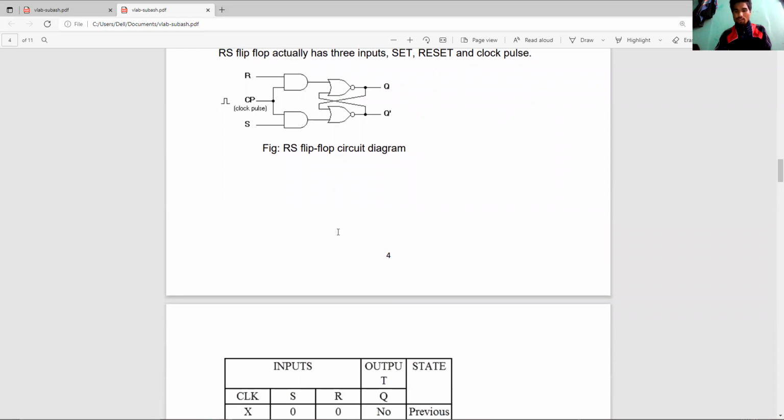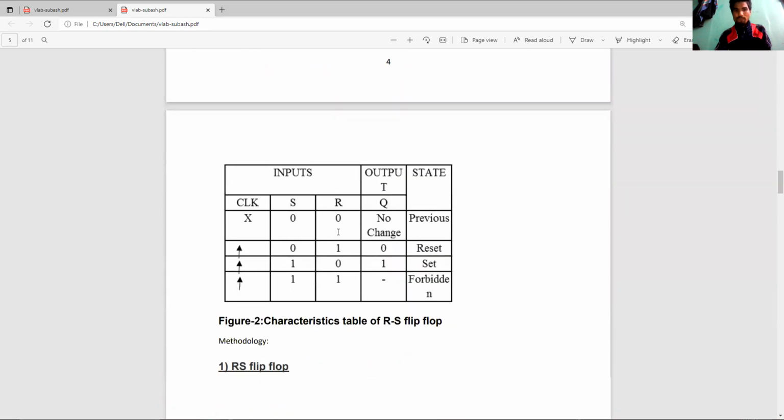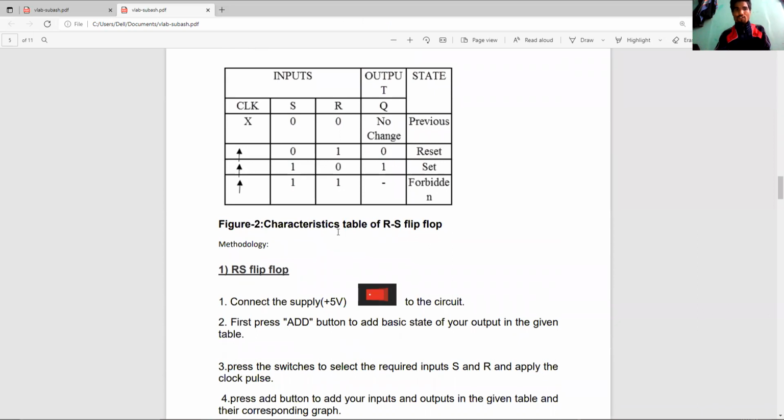Using the NAND gates and tables, the inputs are the clock pulse and inputs S and R. The output Q state has three conditions: set, reset, and forbidden. When both inputs are high, the resulting state is forbidden.